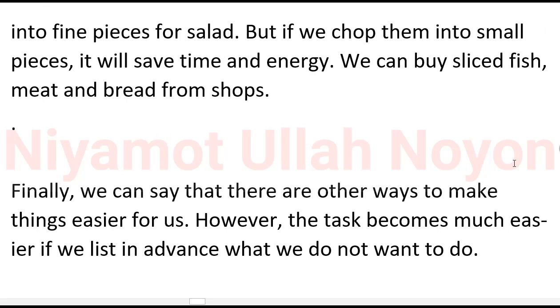But if we chop them into small pieces, it will save time and energy. We can buy sliced fish, meat and bread from shops. Finally, we can say that there are other ways to make things easier for us. However, the task becomes much easier if we list in advance what we don't want to do.